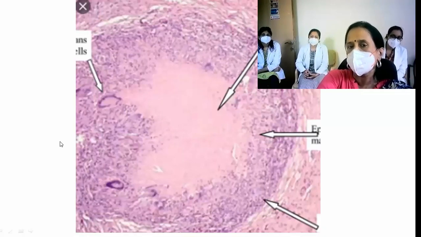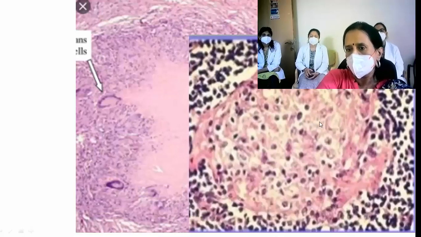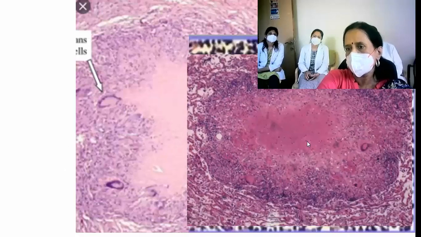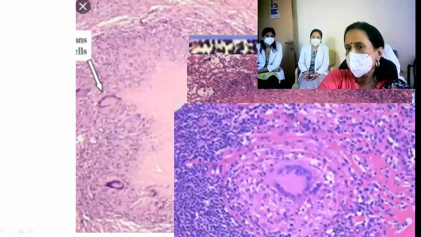So this is the typical composition of a granuloma. This is a caseating granuloma. This is a higher power only to show the macrophages. This is a non-caseating granuloma here. What is this type of granuloma? Caseating. See, a rim of lymphocytes and plenty of giant cells and a central area of caseation.